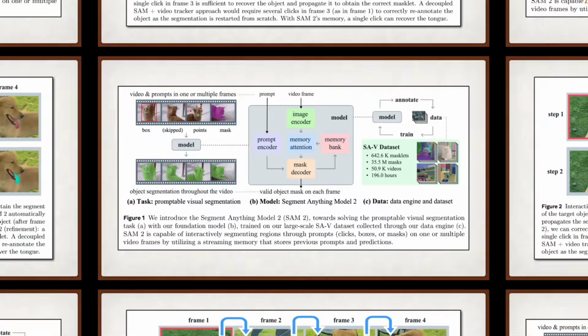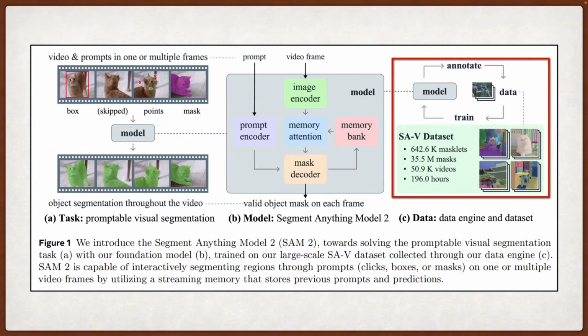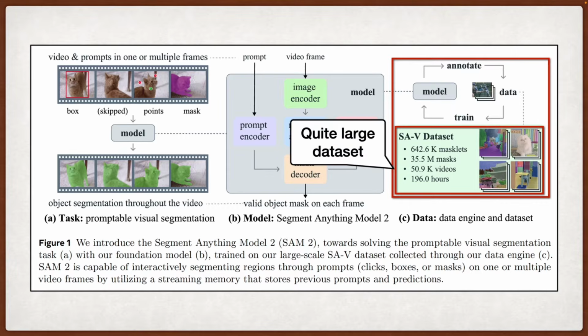Now, let's talk about their data collection, because this is where things get a bit intense. They build this whole data engine with humans in the loop, collecting what they claim is the largest video segmentation dataset ever. 35.5 million masks across 50,900 videos. They call it SAV. The data collection went through 3 phases, each time putting their improving model back in the loop to help annotators work faster.